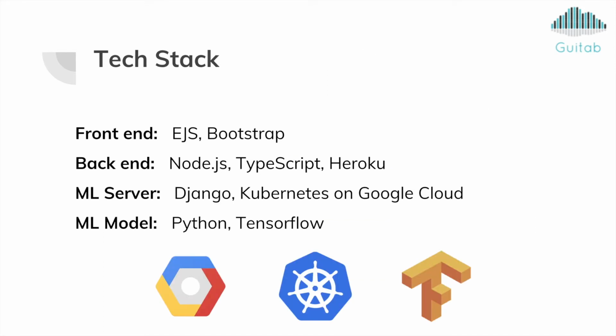In terms of our tech stack, for the front end we use AngularJS and Bootstrap. Our back end was written in Node.js using TypeScript and deployed on Heroku. Our machine learning server was built on Django, containerized, and then deployed using Kubernetes on Google Cloud. And our machine learning model itself was written in Python using TensorFlow. We also used the Azure Machine Learning Studio for rapid prototyping of different machine learning models to determine which one to ultimately implement.